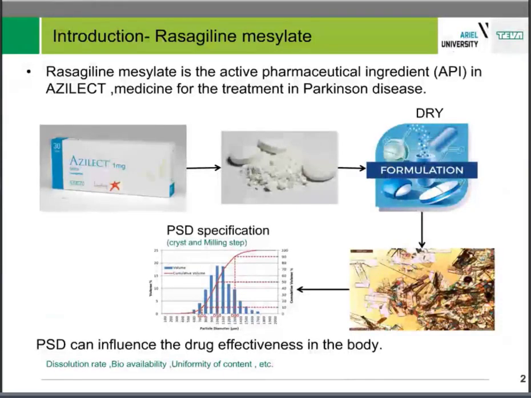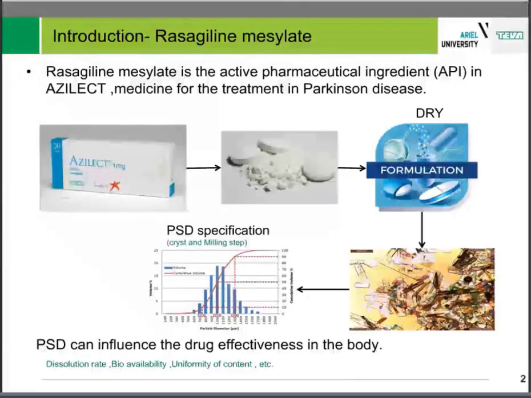So this research was performed on Rasagiline mesylate, which is the active pharmaceutical ingredient in the medicine named Azilect, for the treatment of Parkinson's disease, which is a Teva ethical drug. If we take a look inside the tablets, we can find the API crystals, which are in a very specific PSD.